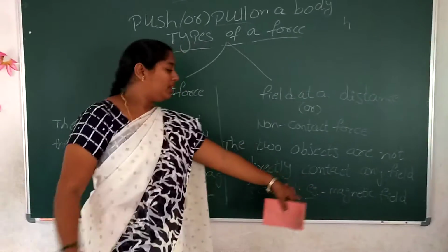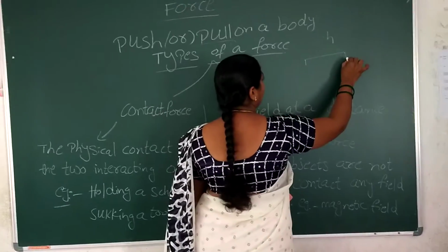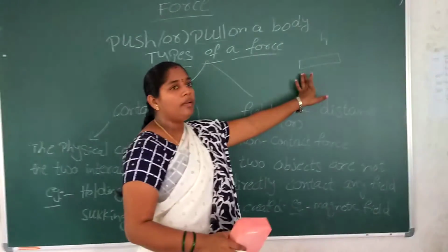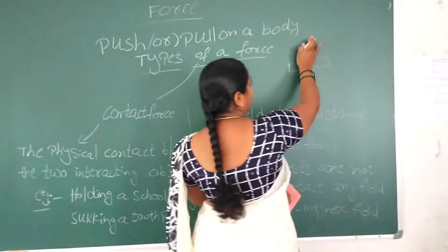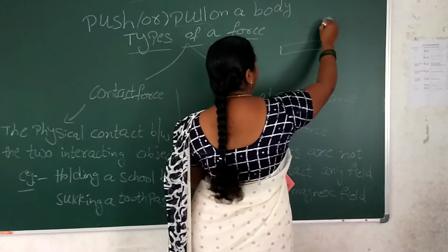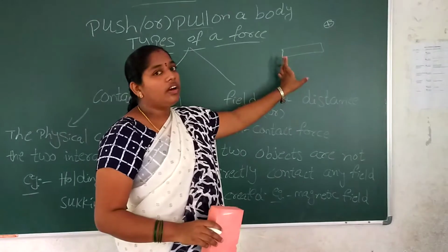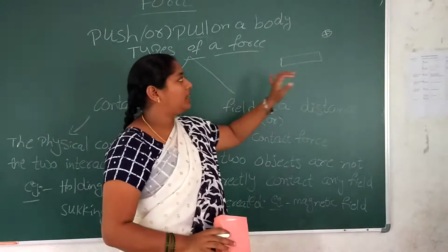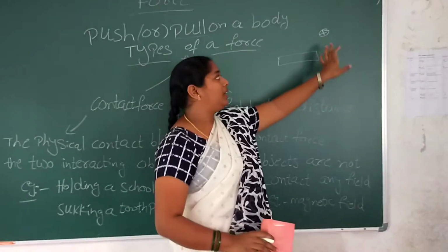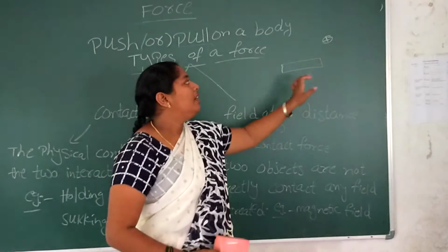Example: magnetic field. Suppose we take a bar magnet, and we bring a compass near the bar magnet. We can take the compass box, which detects the north and south directions. If the compass comes near the bar magnet, the needle will automatically change its direction.